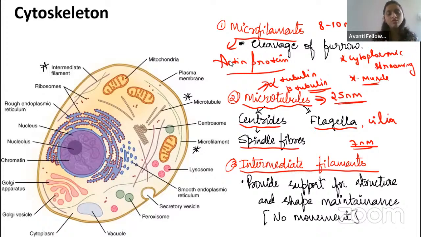So that is how for the cancer patient we use these microtubule inhibiting drugs, that is vinblastine and vincristine. Very good, Nandish.